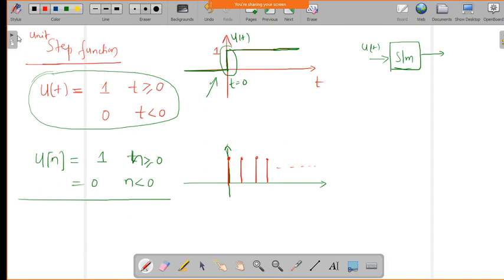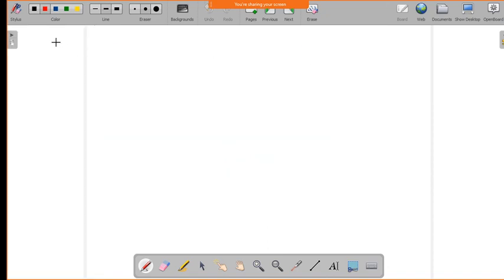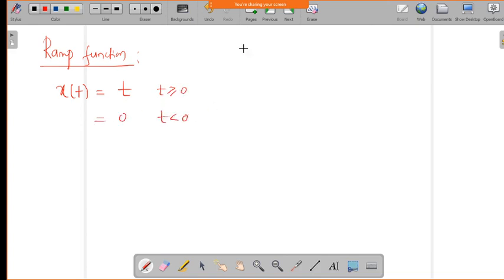Now coming to another important function, which is the ramp function. We can define the ramp function as x of t equal to t for t greater than 0, and it is 0 for t less than 0. Now we can see that signal in terms of the plot.